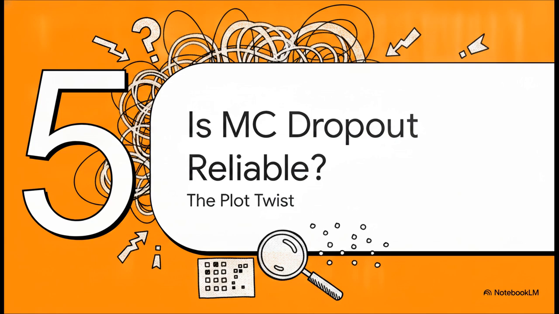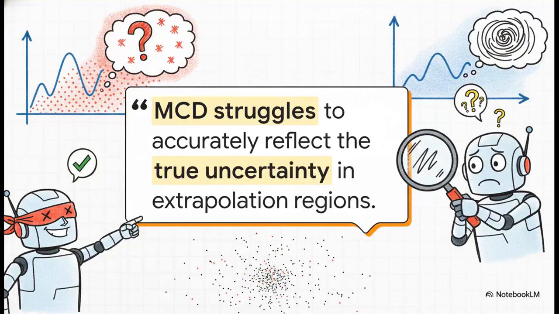But wait, here's section 5. Is MC Dropout reliable? The plot twist. I mean, it sounds like the perfect silver bullet, right? But science never stops, and some recent empirical tests have thrown a massive wrench in the works. A recent paper dropped on arXiv actually put MC Dropout head-to-head against traditional Bayesian models like Gaussian processes. And the researchers found a pretty glaring issue. They stated, quote, "MC Dropout struggles to accurately reflect the underlying true uncertainty, particularly failing to capture increased uncertainty in extrapolation and interpolation regions," end quote.